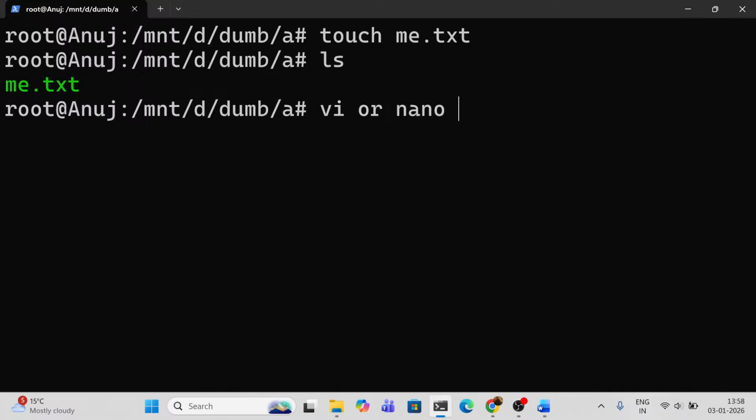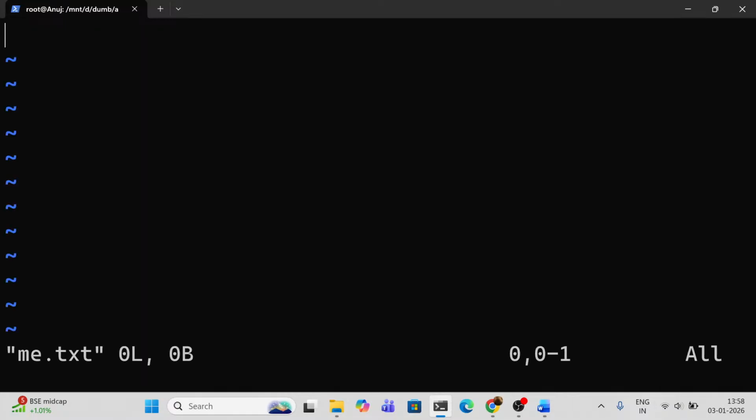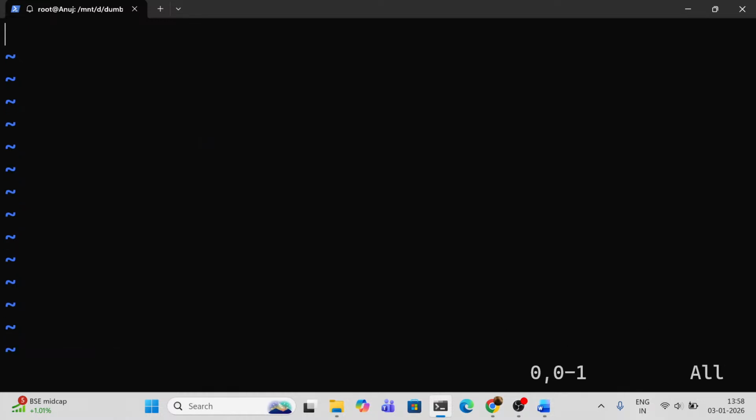So let's look at the vi command. Vi is also known as vim. It's a vim command. So let's look over it. vi, the file name will be me.txt. See, the file name is the same. The file name is the same as in this command. I am inside this folder.